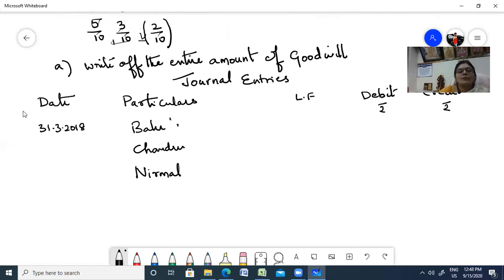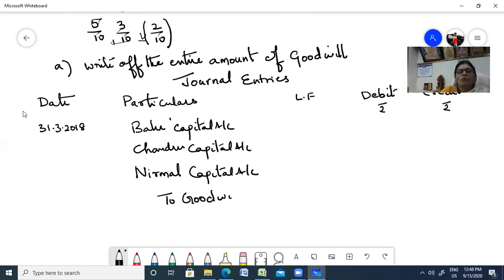So Balu's capital account, Chandru's capital account and Nirmal's capital account, you are going to write off to goodwill account. What is the amount? 60,000 was the amount, to be shared among the 3 existing partners. So existing goodwill written off.